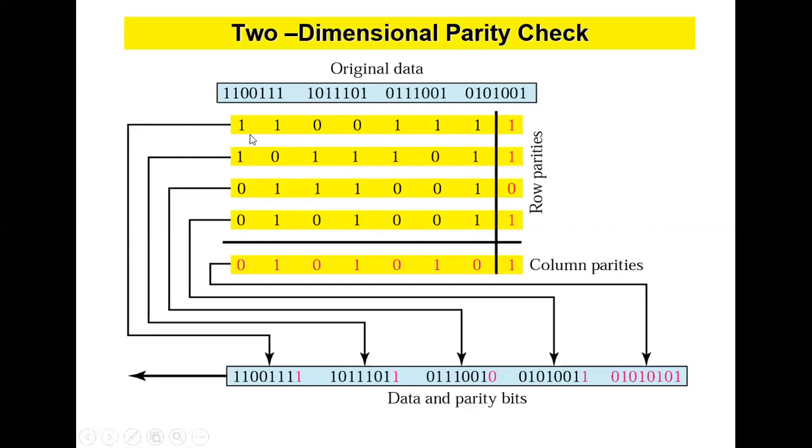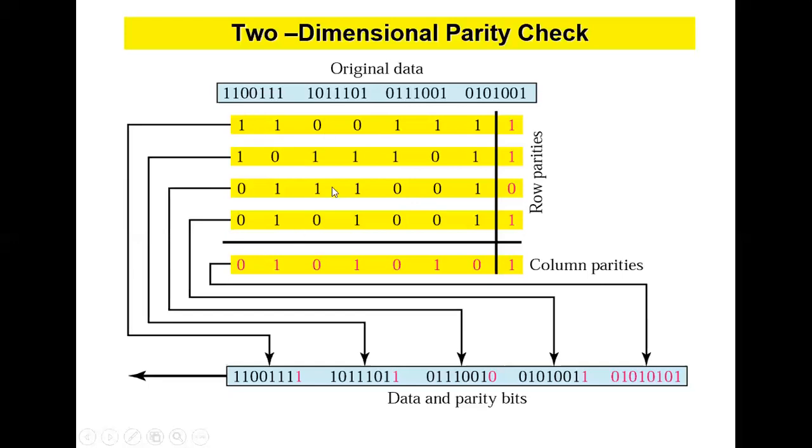Okay, so here I have to count the number of ones for the row parity. If I check here, 1 2 3 4 5, I have 5 ones. This is an odd number, so I have to add 1. Here again, 1 2 3 4 5, 5 is odd, so I add 1 to make the row even parity. Now here 1 2 3 4, 4 is an even number, so I am adding 0. Here 1 2 3, 3 is also an odd number, so I'm going to add a 1 for row parity.